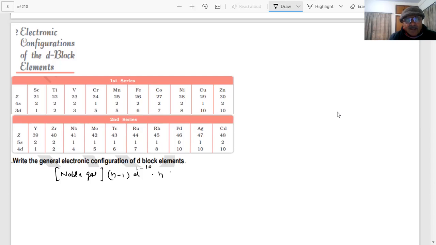When writing the general configuration, you have to write it in n form: (n-1)d10 ns2. I am saying 1 to 10 electrons can be there in d, and 1 to 2 can be there in ns. If the question is asked and you write like this, you will get 1 mark. If you don't write this, 0 marks. If you write something else, it's over.